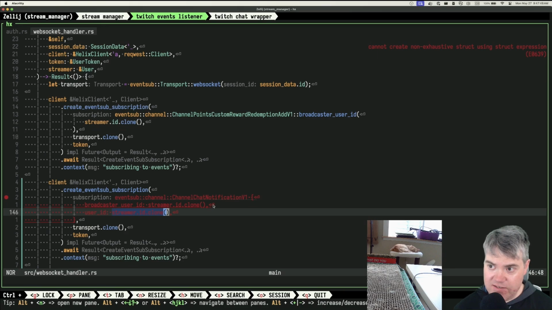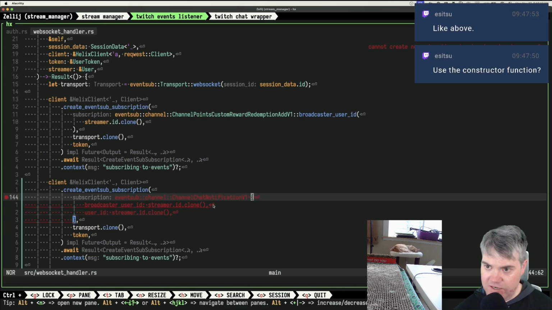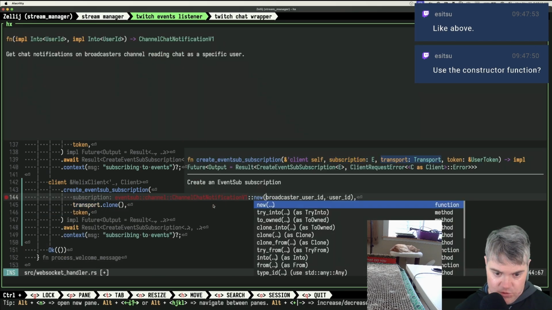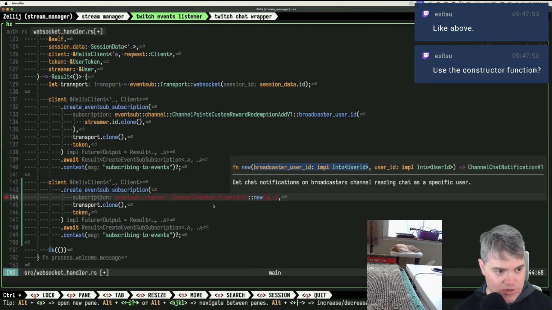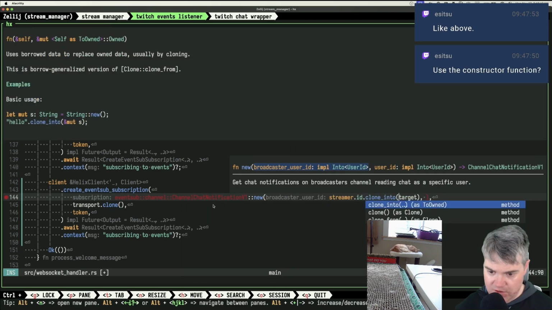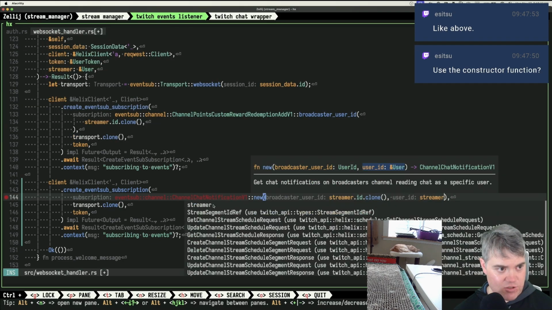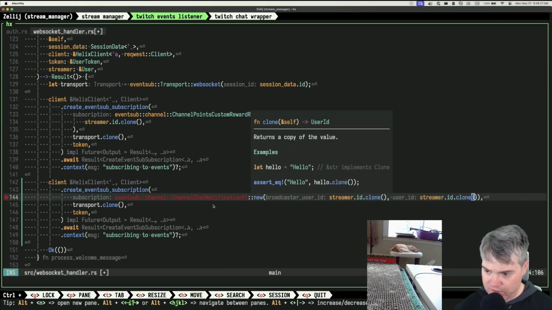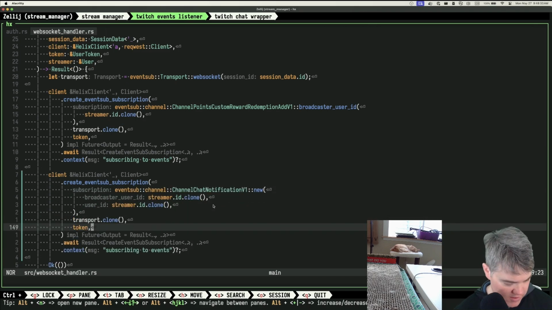Cannot create non-exhaustive struct using struct expression. What? Cannot create non-exhaustive struct using struct expression? Oh, use the constructor function? Okay, we can try that. New. Okay, that's what it is. Broadcaster user ID. So we want streamer.id clone, and user ID, but it's also me. So streamer ID clone for both. Okay, no errors. Let's try it.